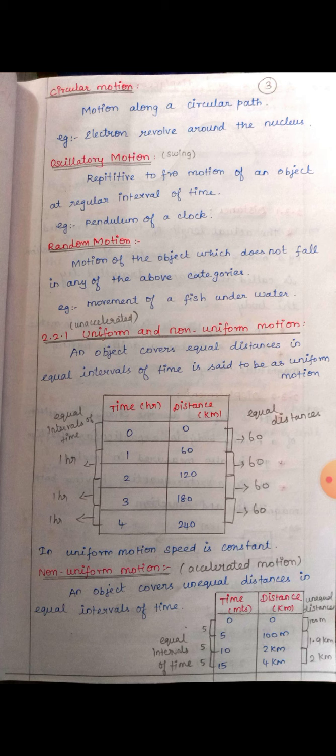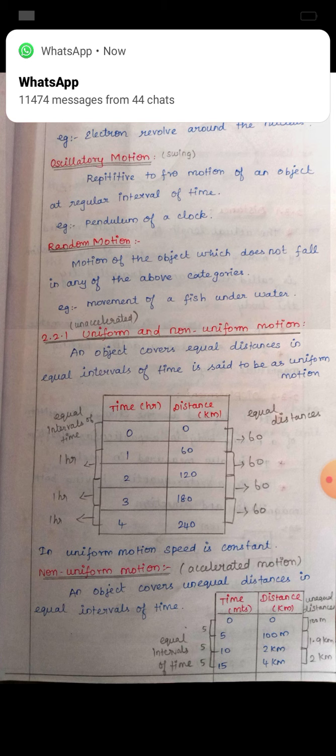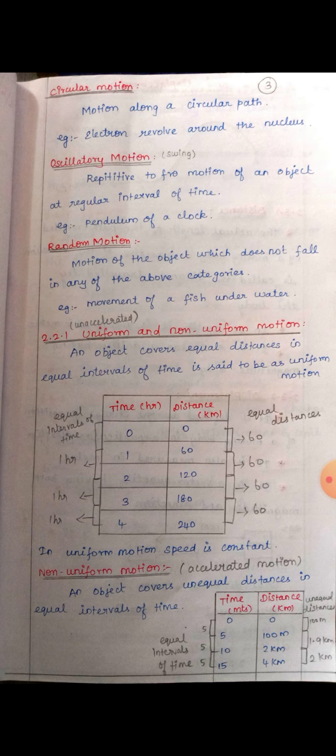Look at the distance. 100 meters. Next, 2 kilometers minus 100 meters is 1.9 kilometers. 4 kilometers minus 2 kilometers is 2 kilometers. So in non-uniform motion, the intervals of time are equal and the distances are unequal. See here, an object that covers unequal distances in equal intervals of time is said to be in non-uniform motion.